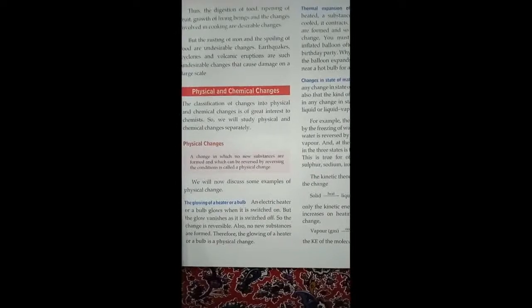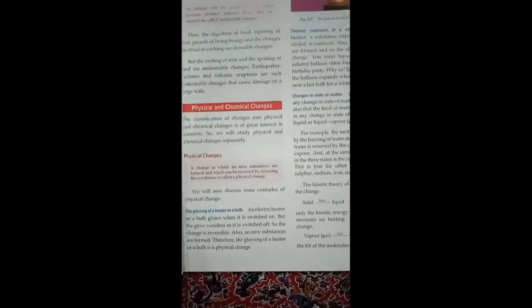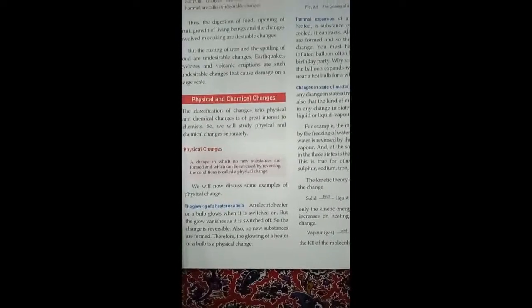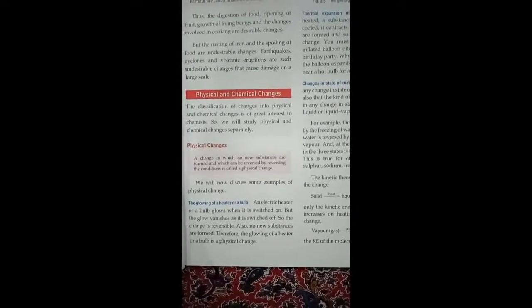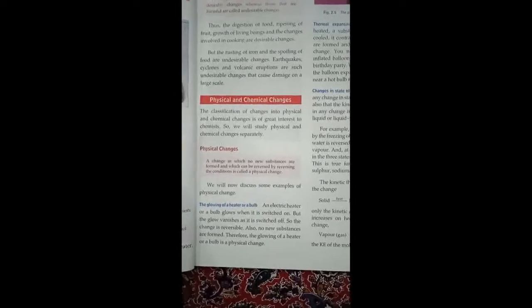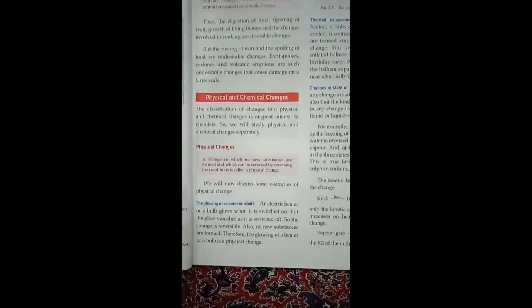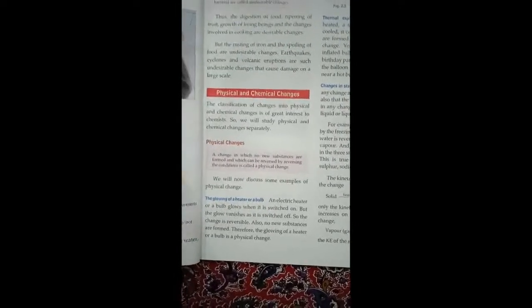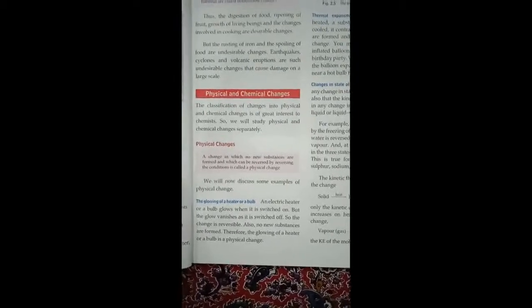Okay, so a change in which no new substance is formed and which can be reversed by reversing the conditions is known as a physical change. You just have to remember these 2 points for physical changes. There is no new substance formed in a physical change and the change can be reversed by reversing the conditions.